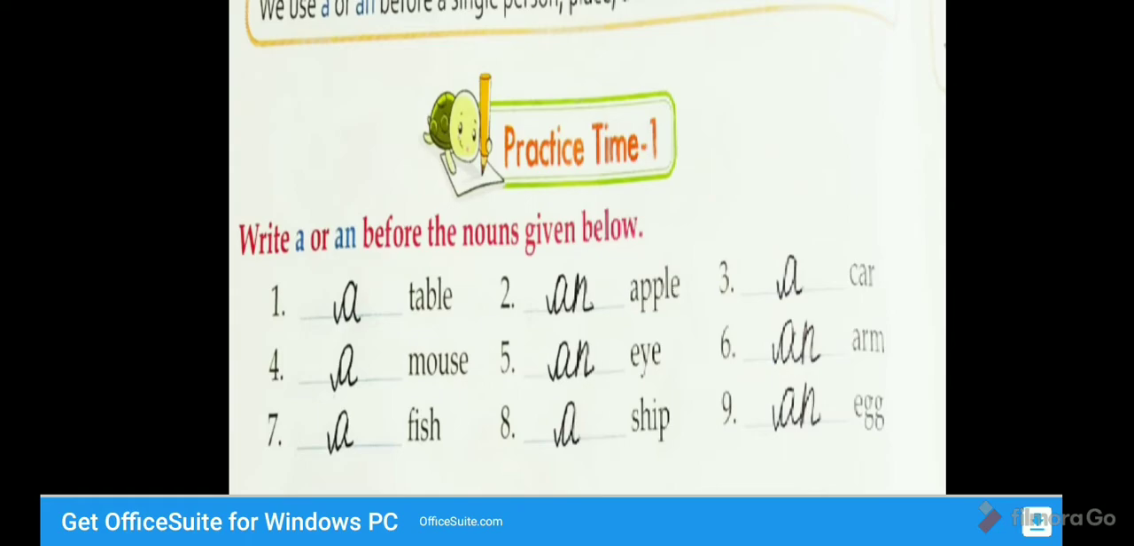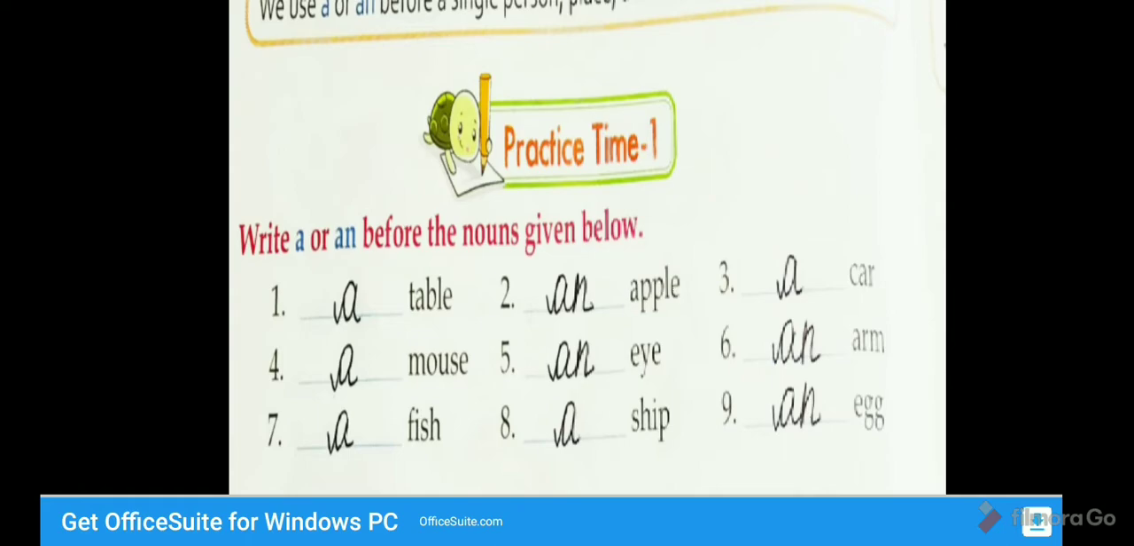Next one, an eye. E is a vowel. So we use an eye. Sixth one, an arm. A is a vowel sound. So we use an. Seventh one, a fish. F is a consonant. Eighth one, a ship. S is a consonant sound. Last one, an egg. E is a vowel.